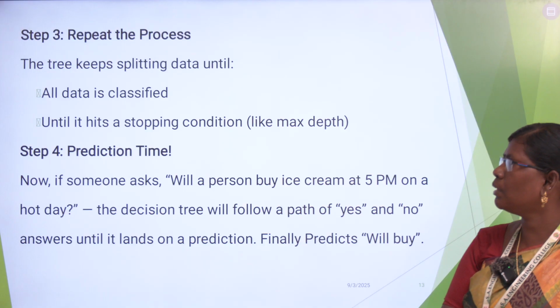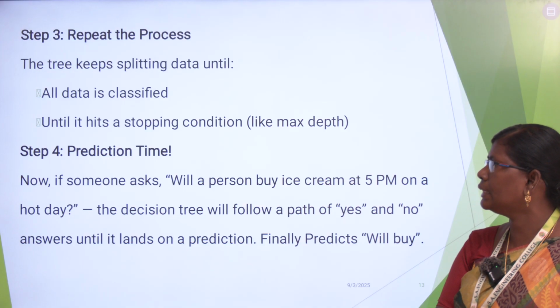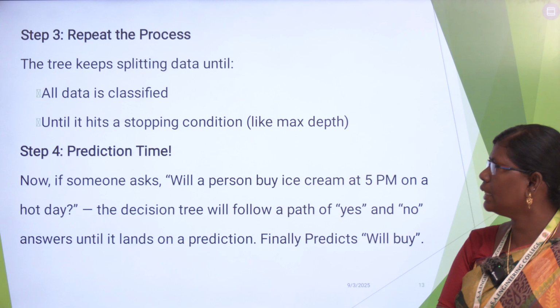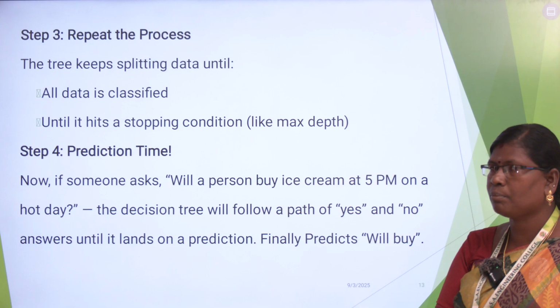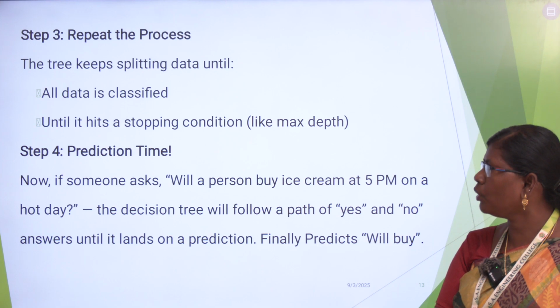Next, step 3, repeat the process. The tree keeps splitting data until all data is classified, or until it hits a stopping condition, like maximum depth is reached. Next, step 4, prediction time.